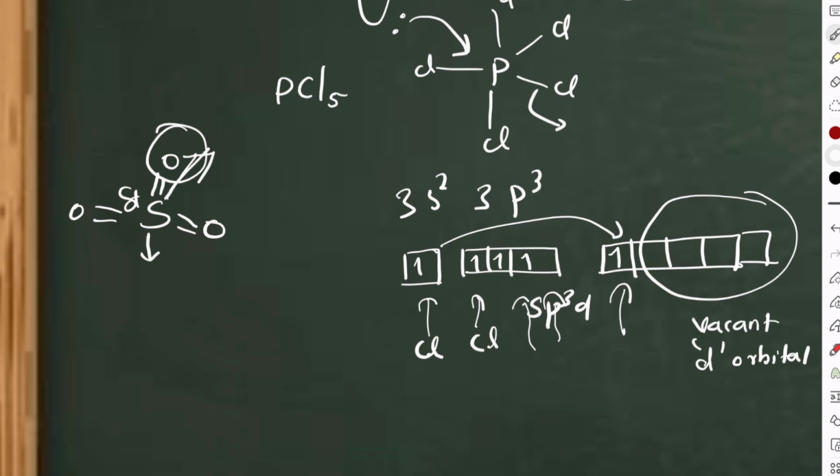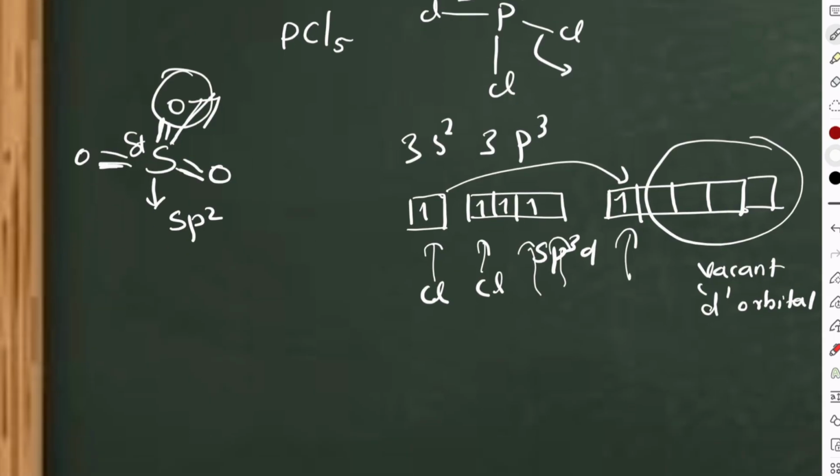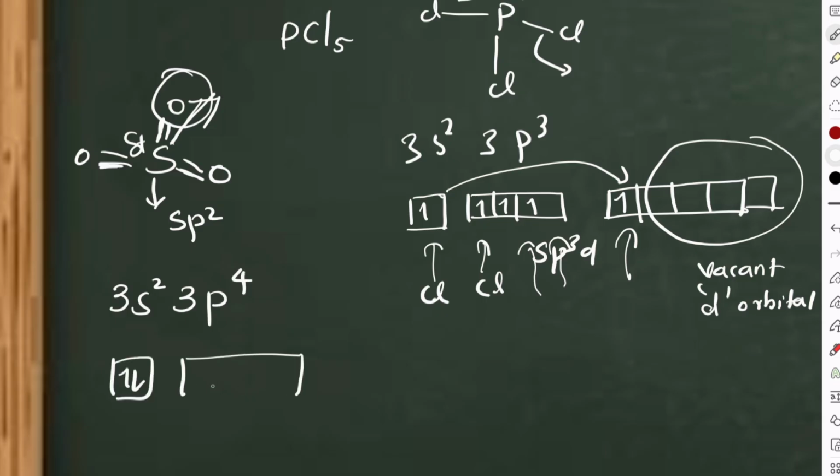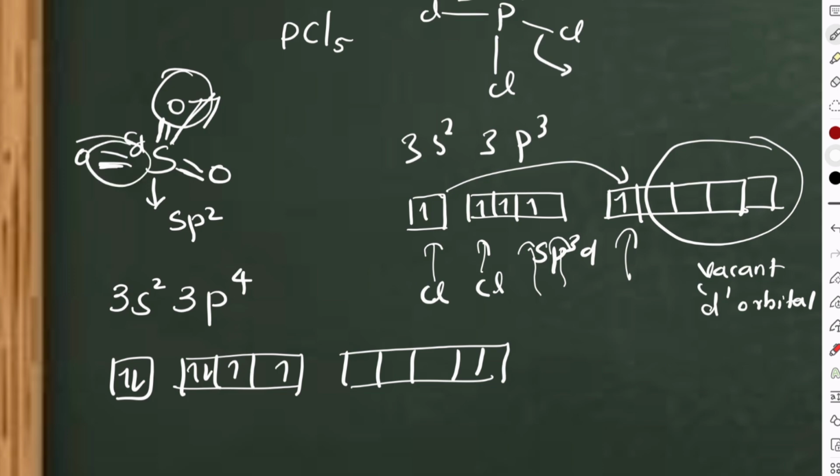Now SO3, you know that its hybridization is sp2 because it has 3 sigma bonds. Now you see sulfur 3s2, 3p4, like the oxygen family, 1, 2, 3, 4, and it has 3d. Obviously it has 3d, but it's not filled, right? Now you see here how many bonds in total it is making. 1, 2, 6 are there, right? So I'm just making it jump here.